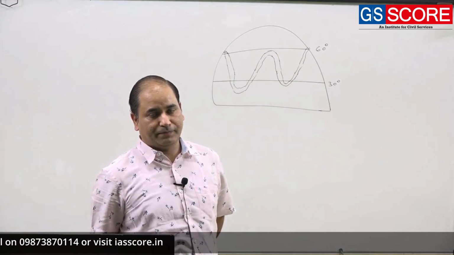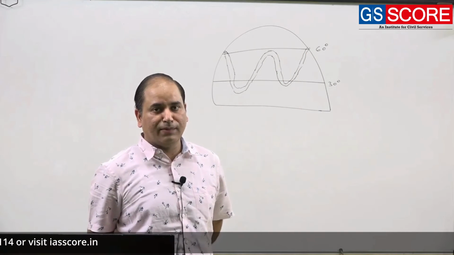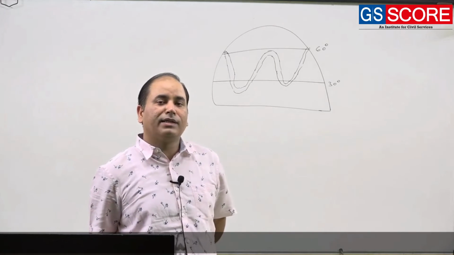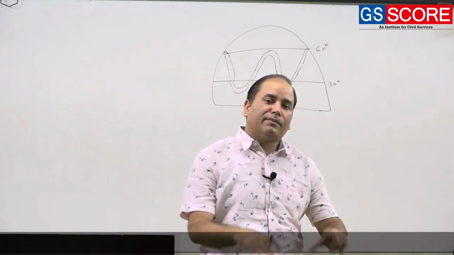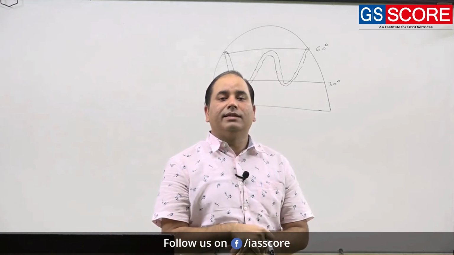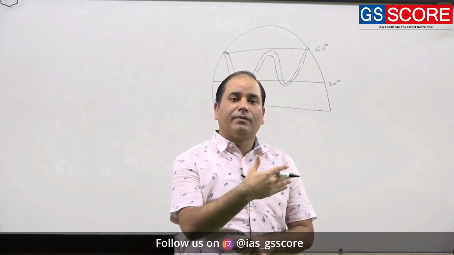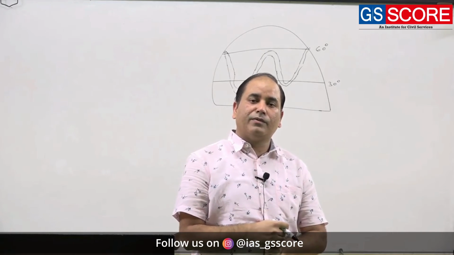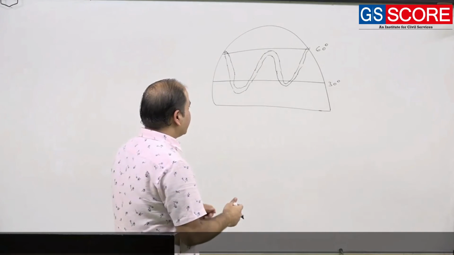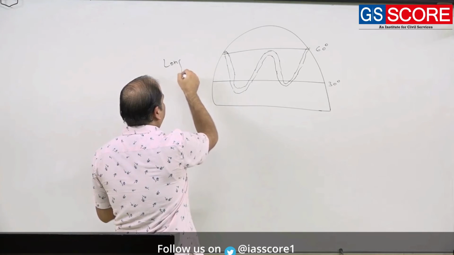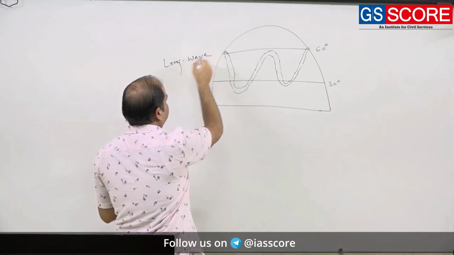This is nothing but the polar jet stream only. But due to variation in some of the pressure conditions, some contrasting pressure gradient conditions, this polar jet stream will start moving in a wave kind of movement. And because of this wave kind of movement, it takes the form of a long wave.